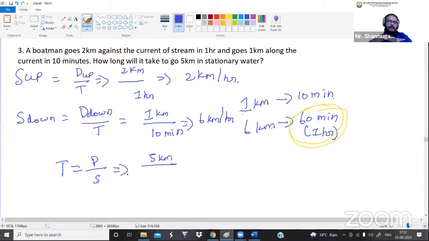In water, who will travel? Definitely a man will travel. On what? A car, or train, or bus? Definitely we can't travel by car on the river. So definitely he will travel by a boat. So we want to calculate the speed of a boat. So how do we calculate the speed of a boat? What is the formula for that?